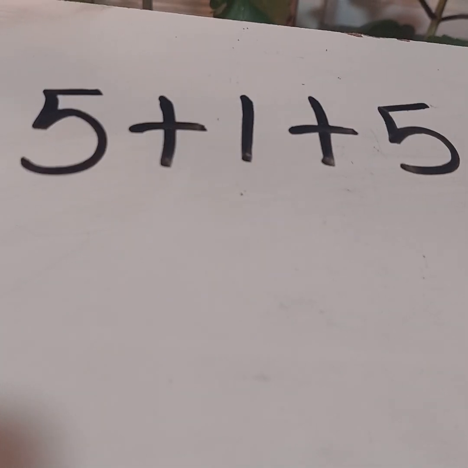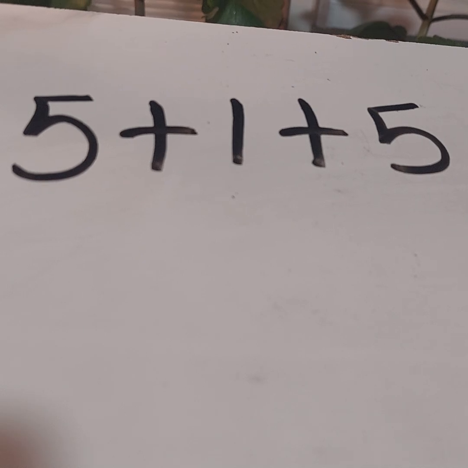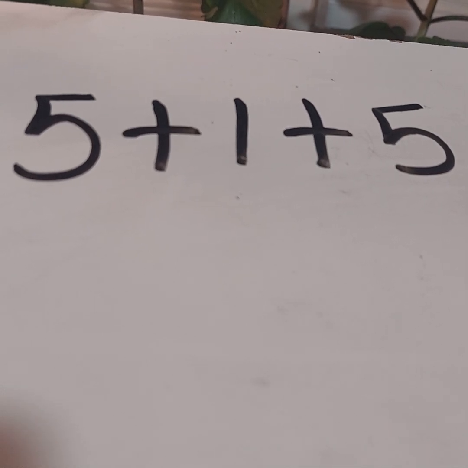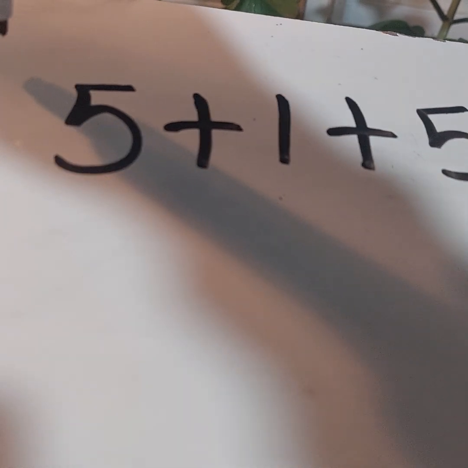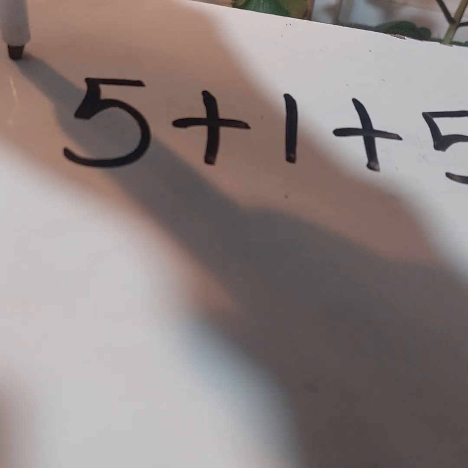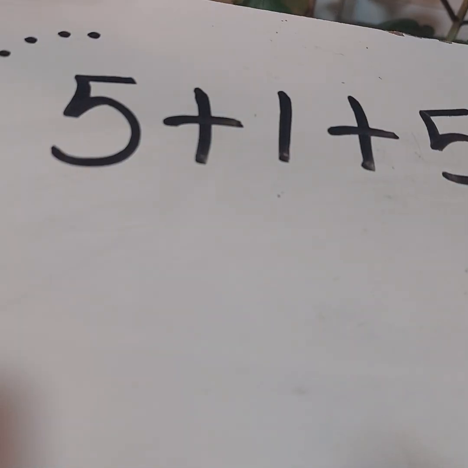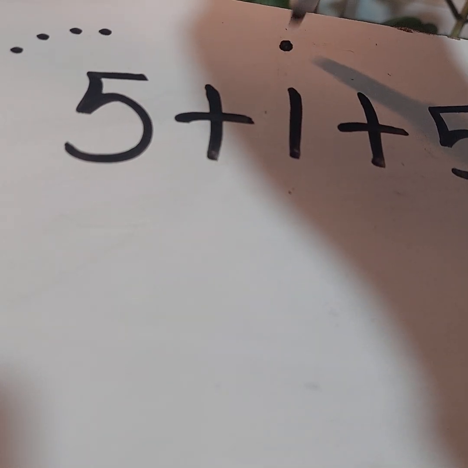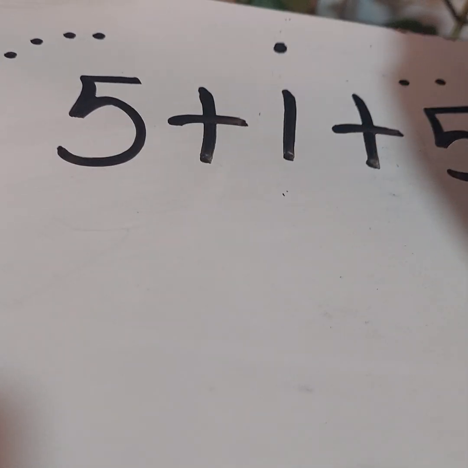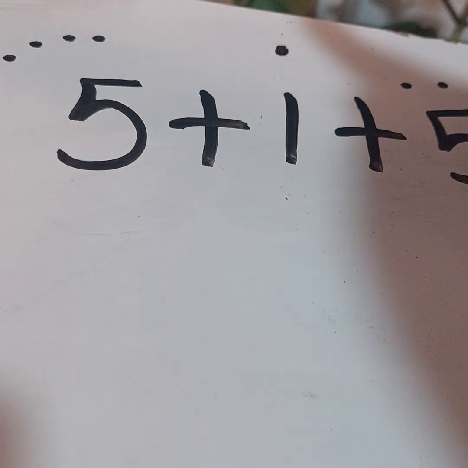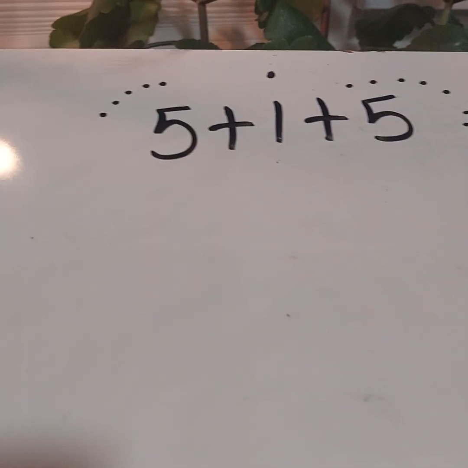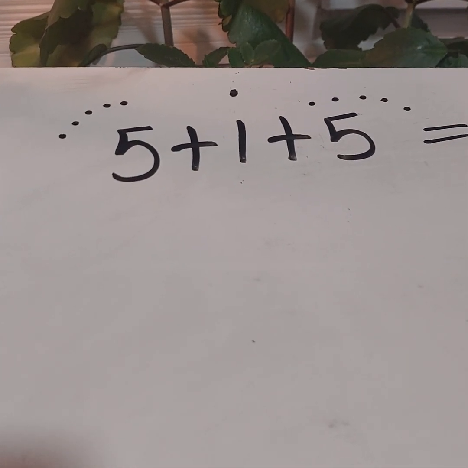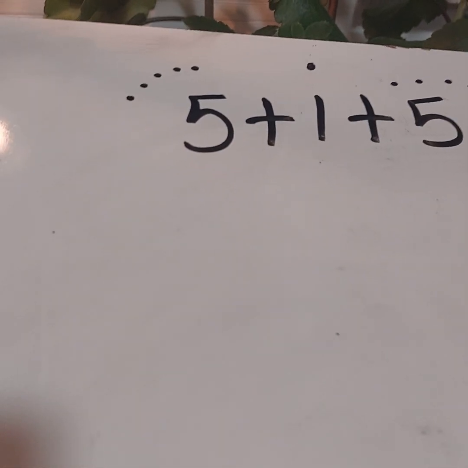Hopefully, all of you guys who are watching this video know how to find your sum. If you're having difficulty adding numbers, that's no big deal. Just draw 5 little dots above. 1, 2, 3, 4, 5. Put 1 dot above the 1, and then 5 over here. 1, 2, 3, 4, 5. Then count all the dots. You should get 11, okay? If you're that student who doesn't really know how to get 11. All right? Now, let's continue.